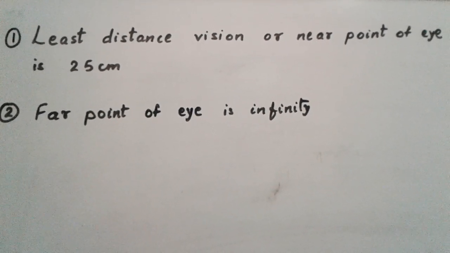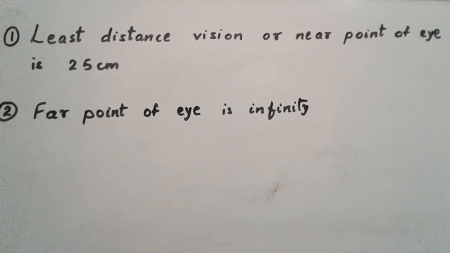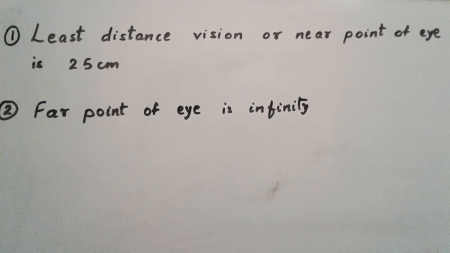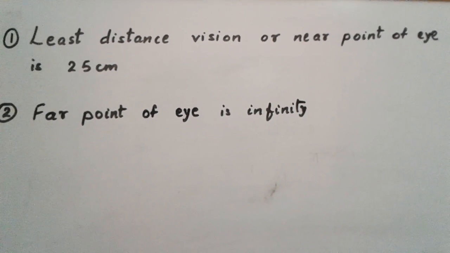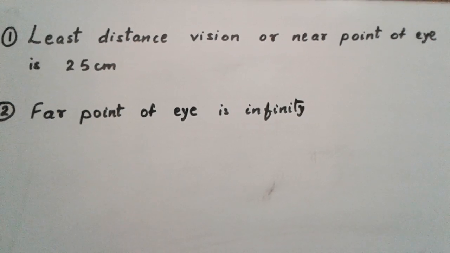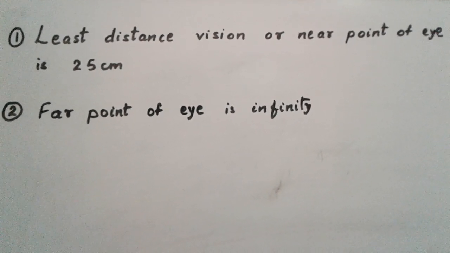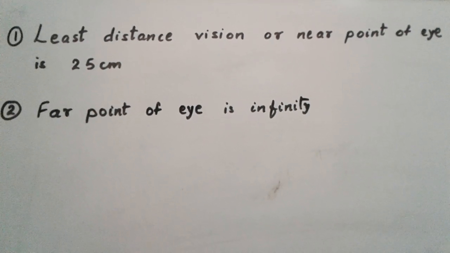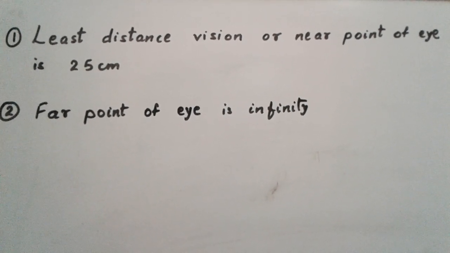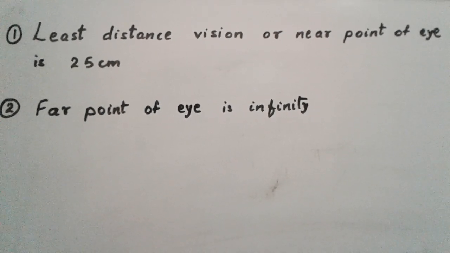Even if you decrease the distance below 25 centimeter you will be able to see the object, but it will not be a distinct image. Try it by yourself. Take any object in front of your eye at less than 25 centimeter. Many people may be able to see it, but most adult human eyes find it a little bit hazy. The vision is not very clear.